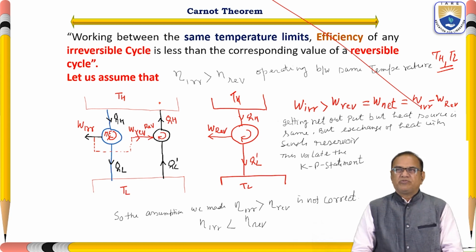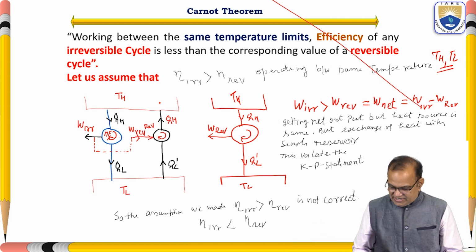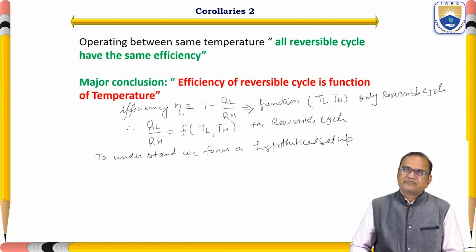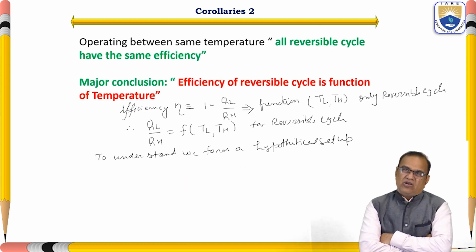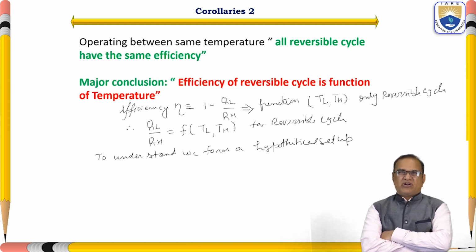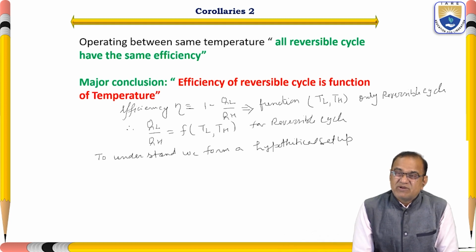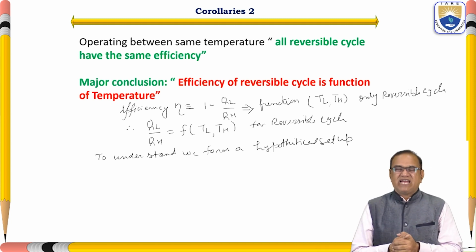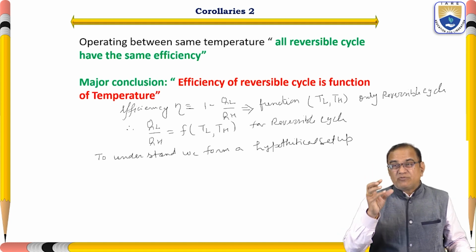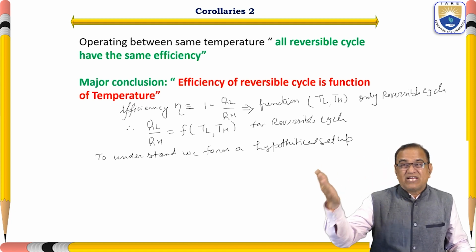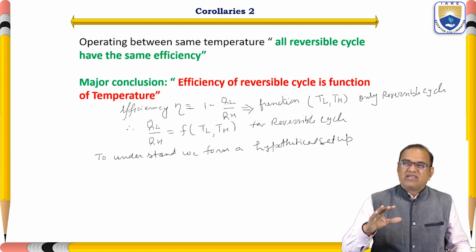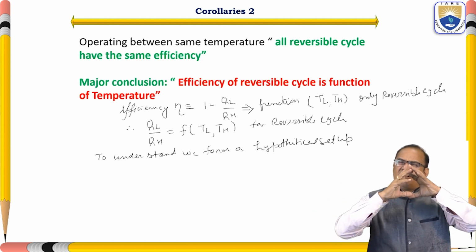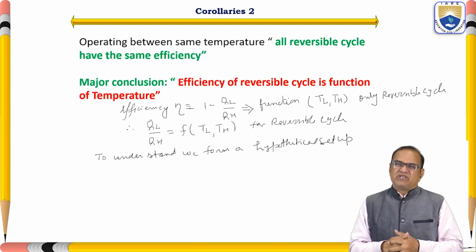It is proved that this is the Carnot cycle, and it is working in this way. Now I will discuss corollary 2 of the second law of thermodynamics. Operating between the same temperatures, all reversible cycles have the same efficiency. Another way to express that: reversible cycle efficiency will always be more than the irreversible cycle. In the same way, reversible cycles will have the same efficiency in the same temperature range.